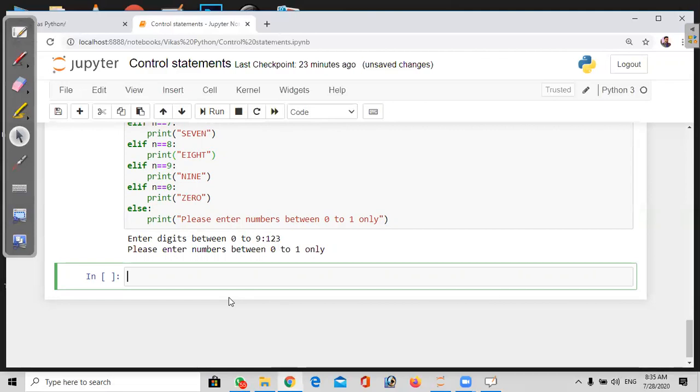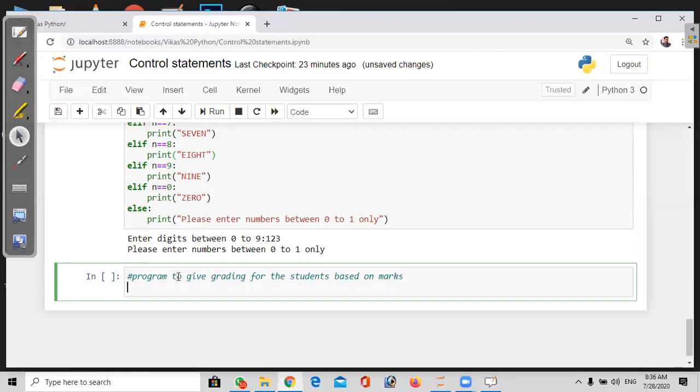A better understanding of if and elif. So here is condition-based logic with if and elif. See, this can also be used to give grades for students. Grading for students means if the students got marks, the logic will be different. Program to give grades. For example, we'll ask the user to enter the marks. Marks should be in integer format only.